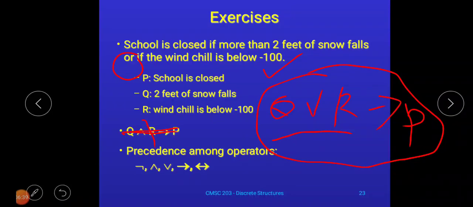What is our Q? Q is 2 feet of snowfall or wind chill is below 100, then school is closed. Okay, so here, see, this conditional is for this Q or R and for this P. Getting my point? So its meaning is: if 2 feet of snowfall or if the wind chill is below 100, then the school is closed. I hope you are getting this point.